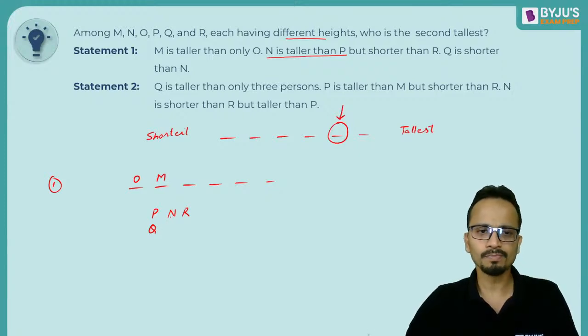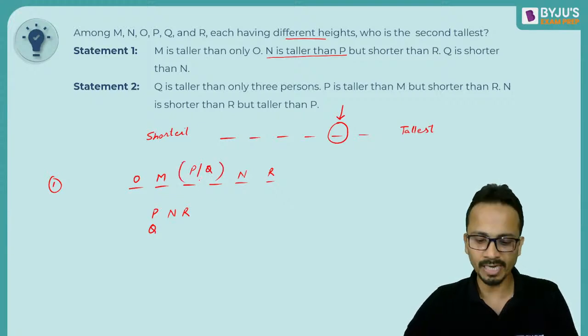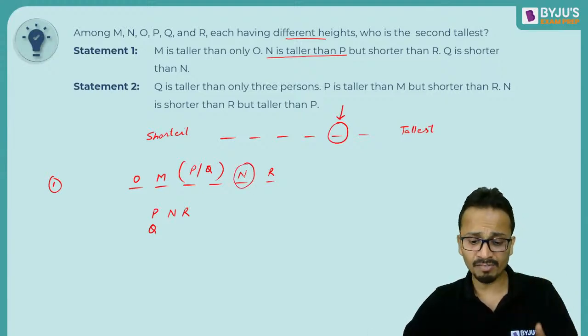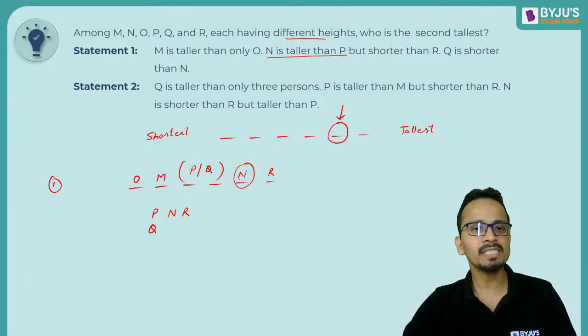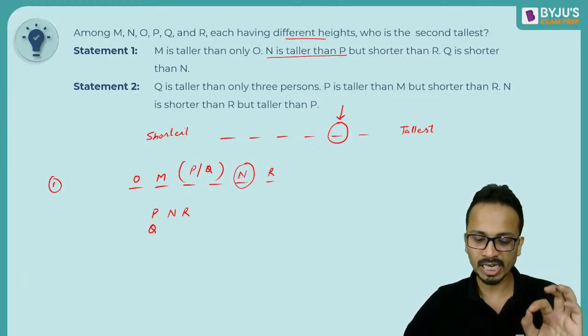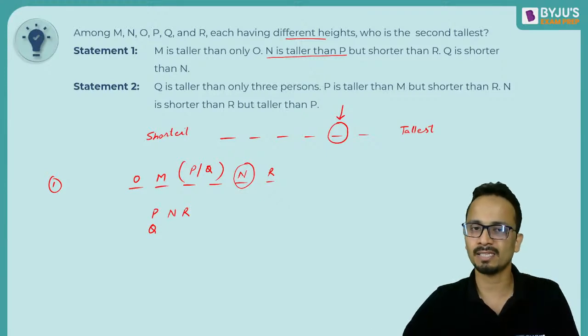Okay. Now both P and Q are shorter than N, and R is taller than N. So N will come at this place, R will come at this place. P and Q will occupy the remaining 2 places interchangeably. All right. So I have to determine who is the second tallest, and yes, I have determined N is the second tallest. So the answer can be given by statement number 1 only. Statement number 1 alone can give the answer.